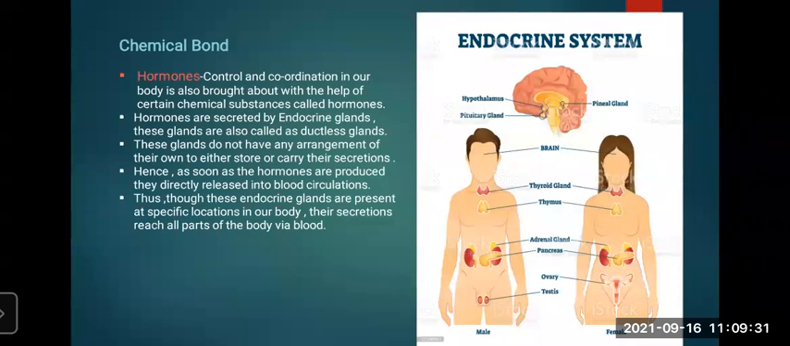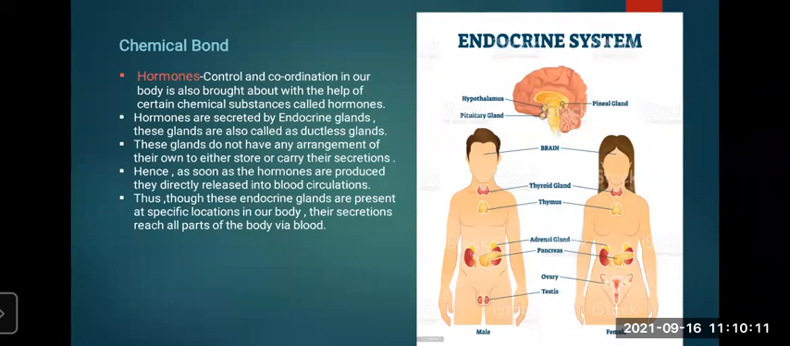These glands do not have any arrangement of their own to either store or carry their secretion. So as soon as the hormones are produced in any endocrine gland, they are directly released into the blood circulation. Though the endocrine glands are present at specific locations in our body, their secretions reach all parts of the body via blood. See how it works.